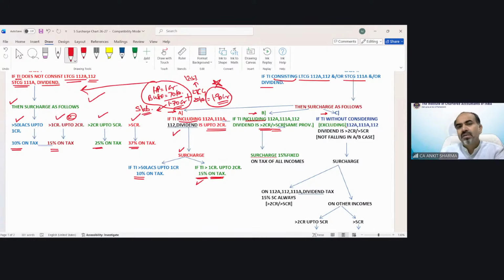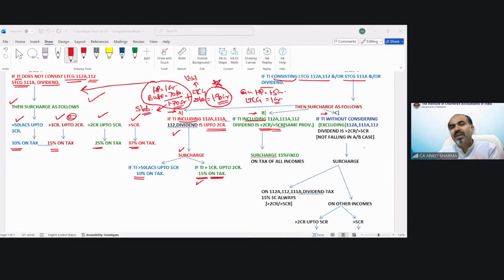Very sorted. Suppose, for example, my house property income is 1.5 crore and my long-term capital gain is 1 crore. Total is 2.5 crore. Now which situation is applicable? Tell me properly, don't get it wrong, children. Now situation number B is applicable. Very good, correct. B is applicable because my income exceeds 2 crore after including that income. So now total income is 2.5 crore. It will not fall in situation A, it will fall in situation number B.